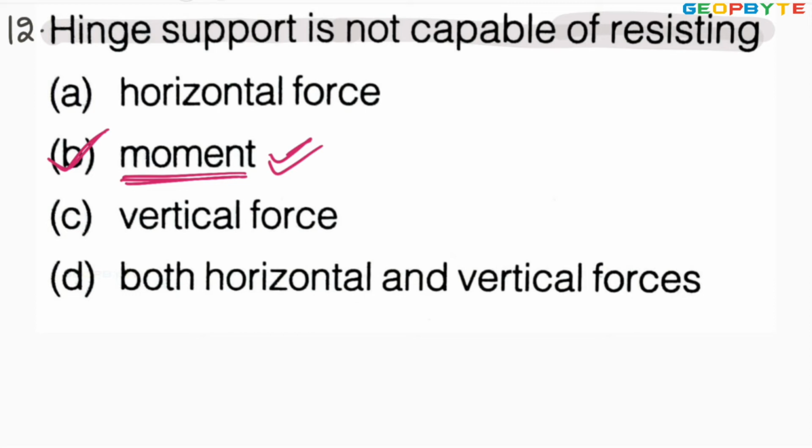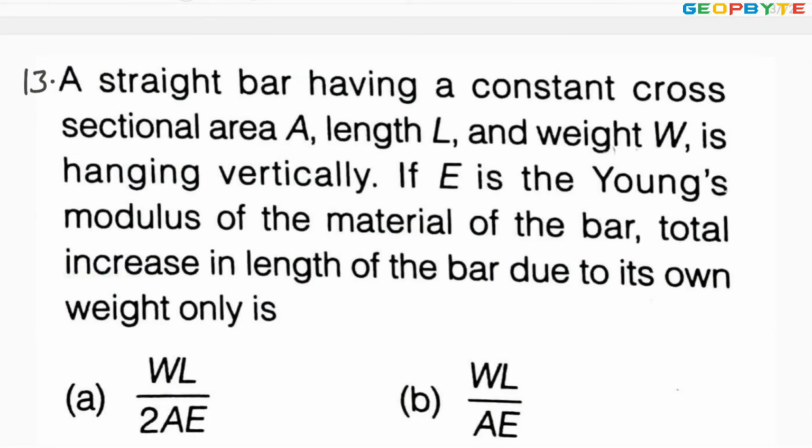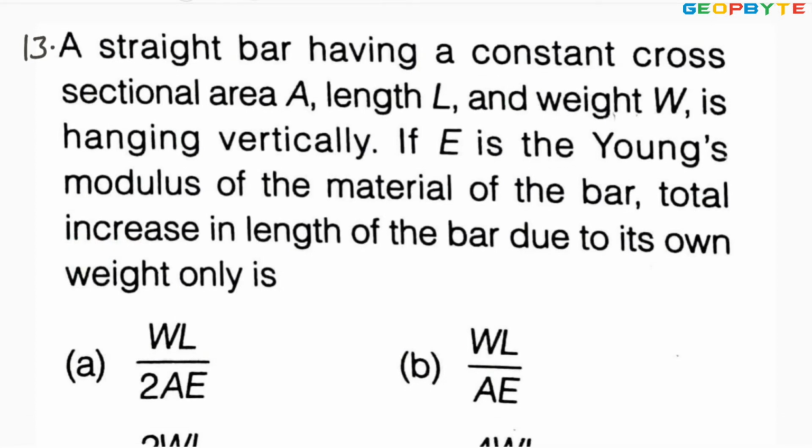Let us take another problem. Next problem is, look at the problem. A straight bar having a constant cross-sectional area A, length L and weight W is hanging vertically.